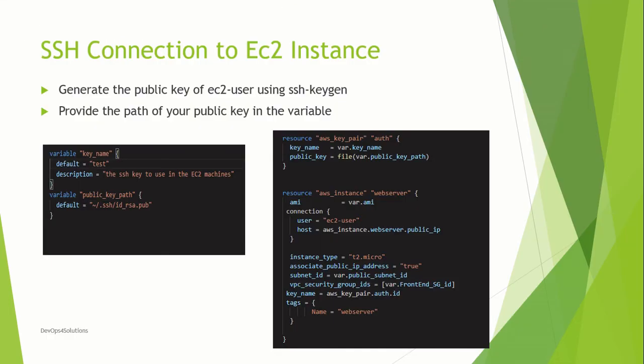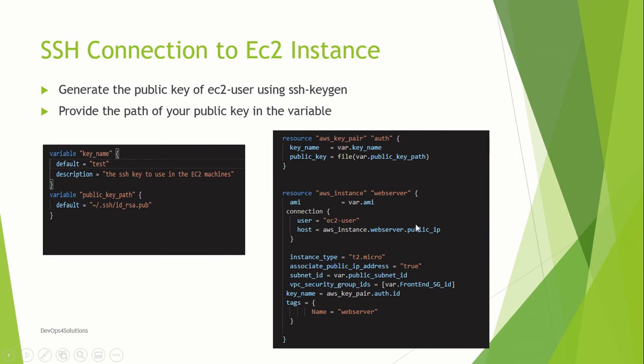Now we will see how we can do the SSH connection to the EC2 instance. When we create an EC2 instance using Terraform, how can we make sure that we can SSH to that EC2 instance? For that, first you need to generate the public key for the user using ssh-keygen. And then in your variable, this is how you can provide your public key. This is my public key path.